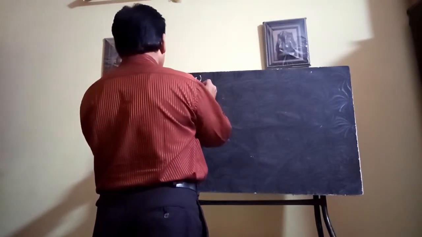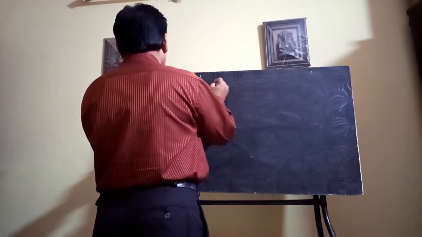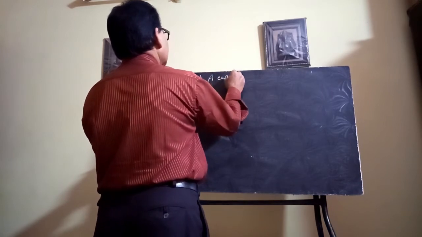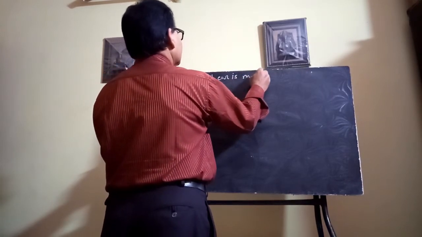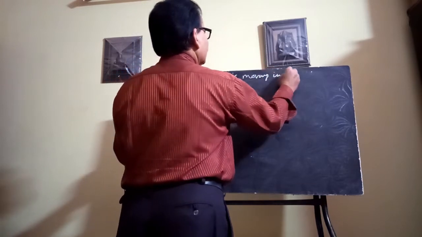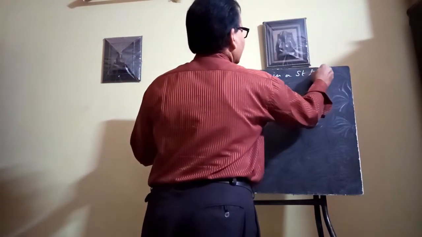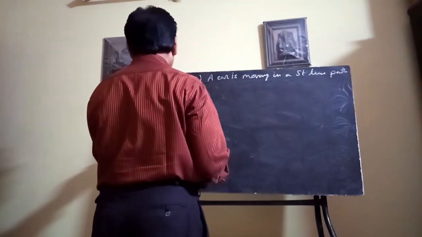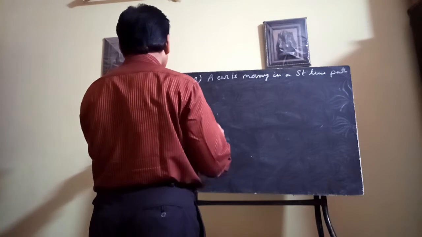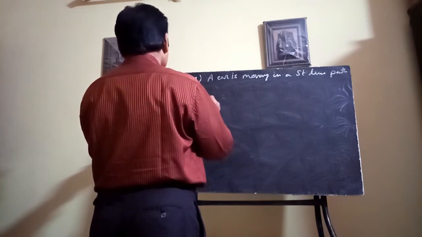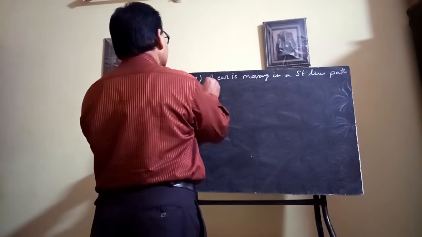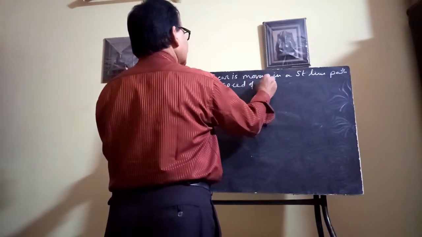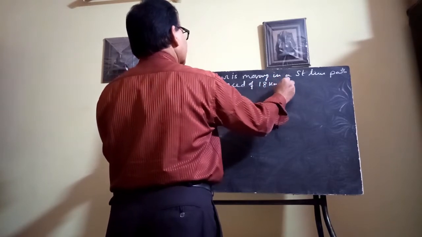A car is moving in a straight line path, with a speed of 18 km per hour.